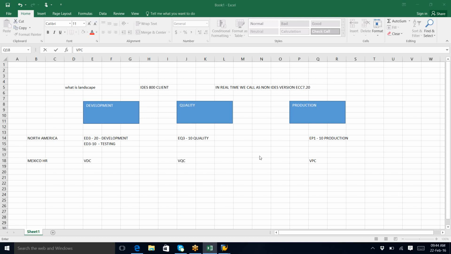Now, coming to the point, first of all, we have development, quality and production systems. Now tell me, where do we develop the code? In the development system, we develop the code.